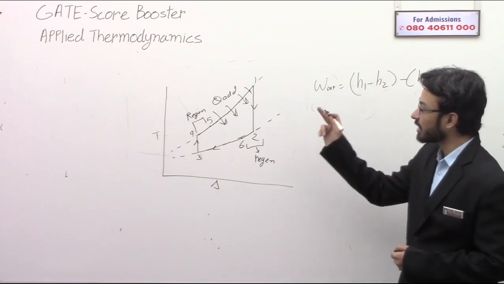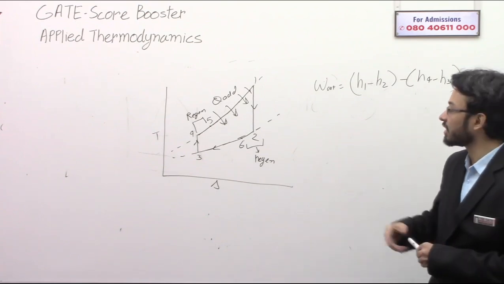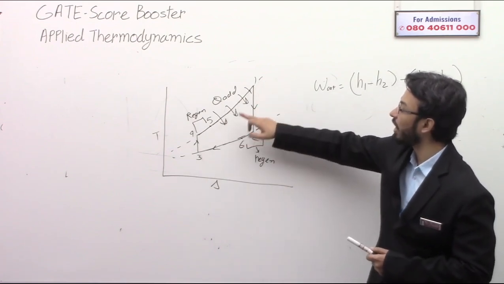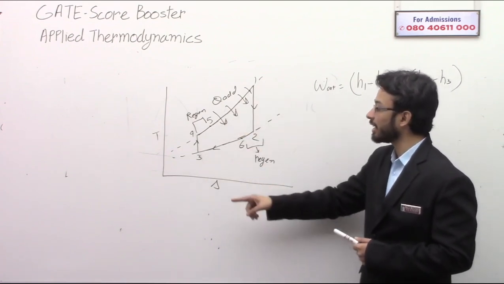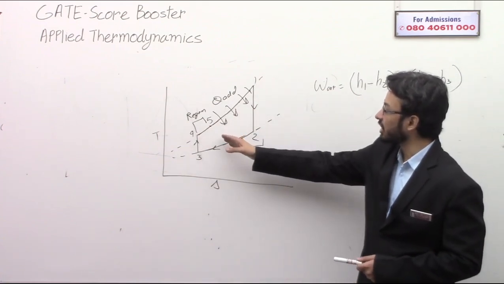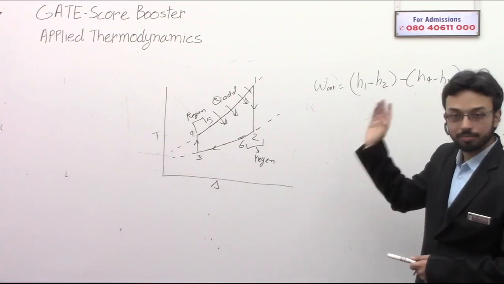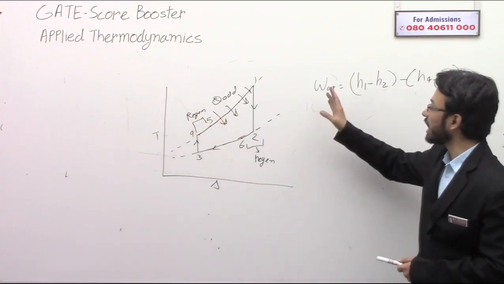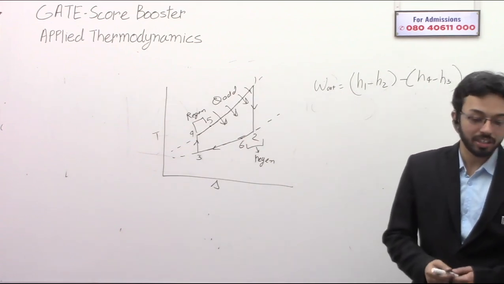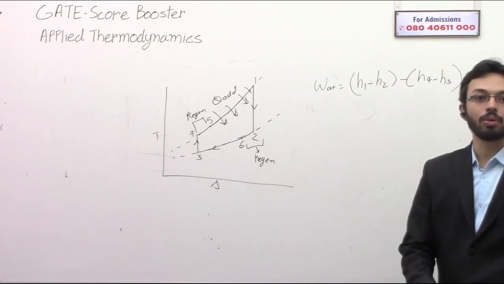But if there is regeneration, then Q added is less. If there is regeneration from 4 to 5, then the heat addition is only from 5 to 1. Without regeneration, the heat addition will be from 4 to 1. Understanding my point? So with regeneration, the efficiency of the Brayton cycle increases without affecting the work output, because the heat addition is decreasing and the work output stays the same.